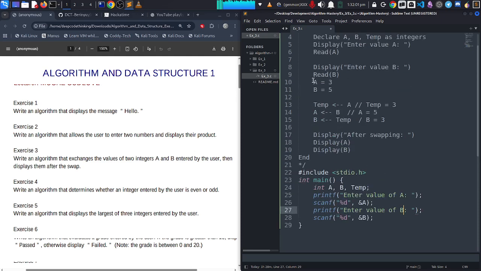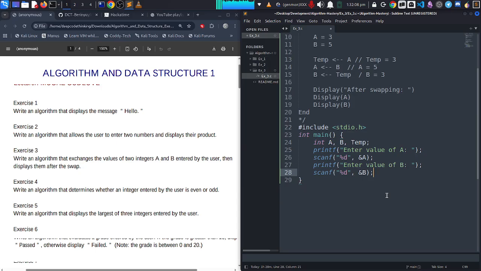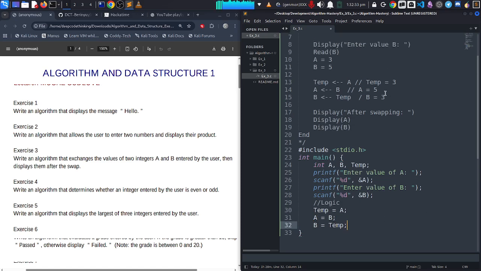Now what's the next thing? I need to do now the swapping. So after I read the value a and b, I need to do the swapping. That's where the logic comes in. So I can just comment this and say logic. So the logic is that my variable temp is going to be equal to a semicolon, and my value a is going to be b semicolon, and my value b is going to be temp. As simple as that. I hope you guys already understood the logic when I explained it over here in the pseudocode.